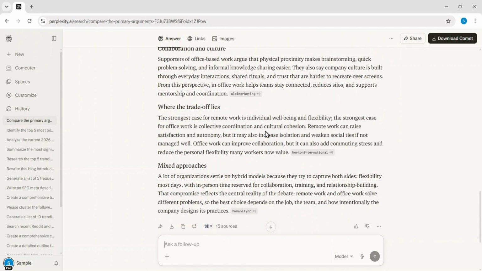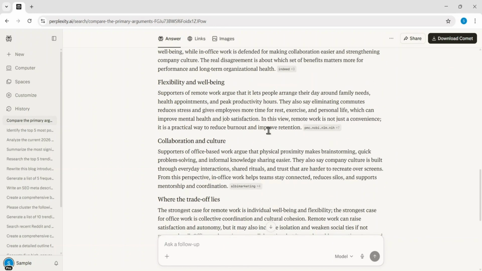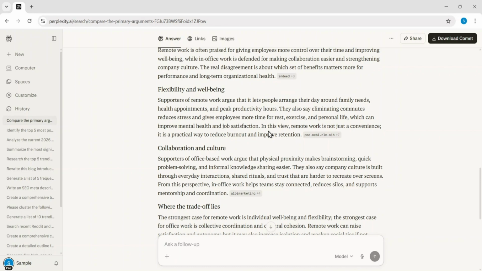strong, cohesive company identity. The final summary explains that the strongest case for either model often depends on the specific nature of the work, which is why many modern organizations are now adopting hybrid models to find a middle ground.